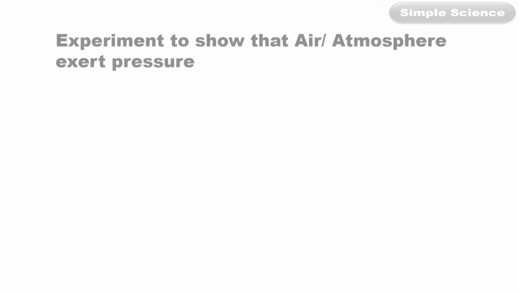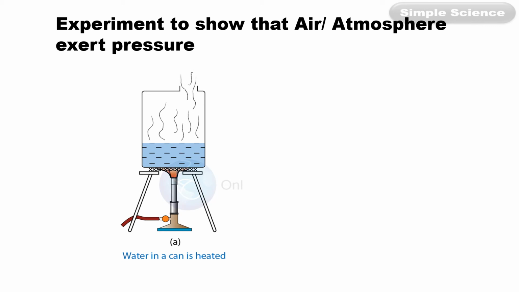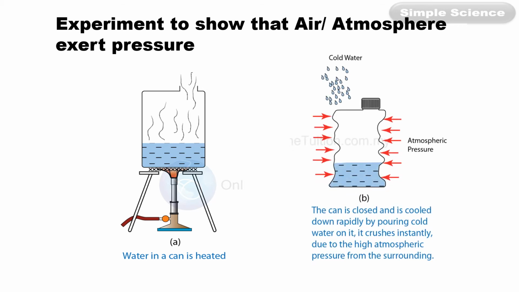Okay. Now the next topic: there is an experiment to show that air exerts atmospheric pressure. Take a very little amount of water in a container, heat it till it boils and its vapor moves out of the open area. Now, immediately close the cap and put cold water on it. You will notice that the tin can gets crushed inwards.